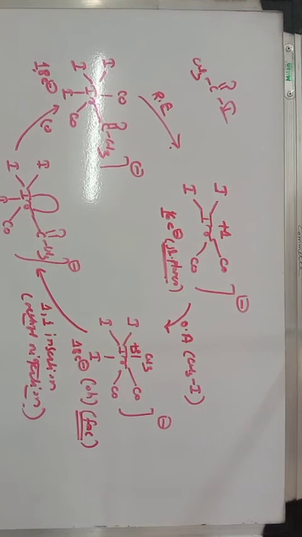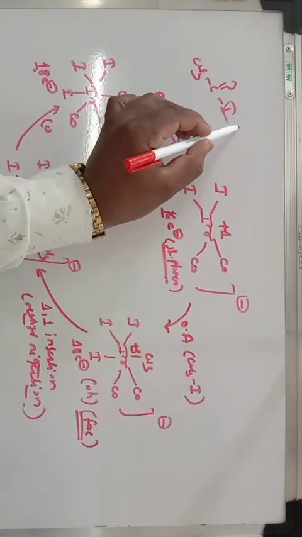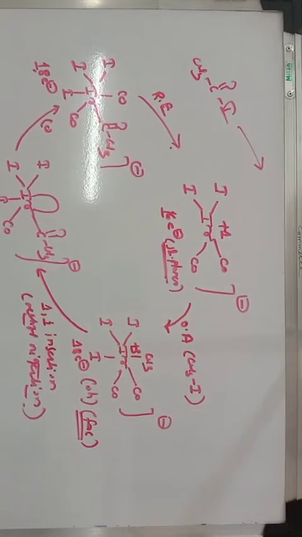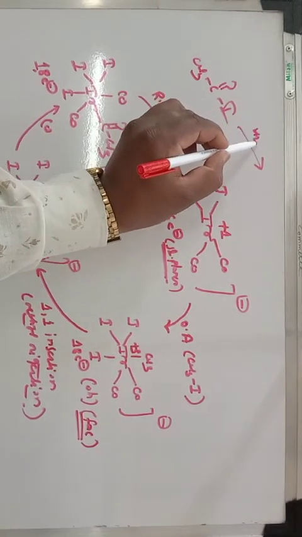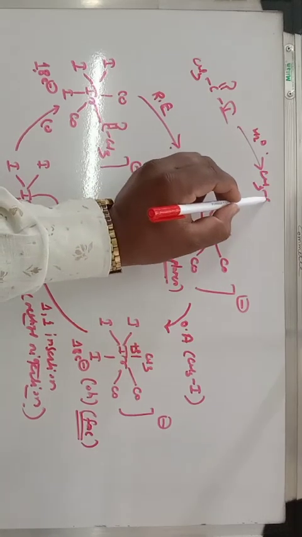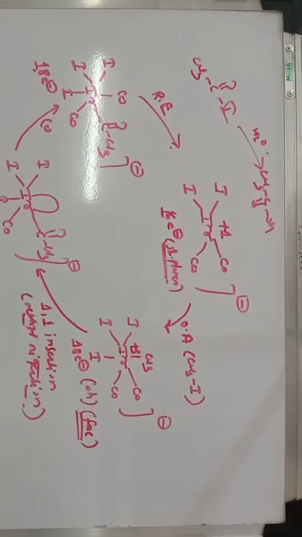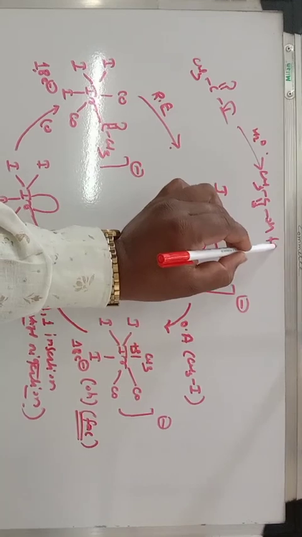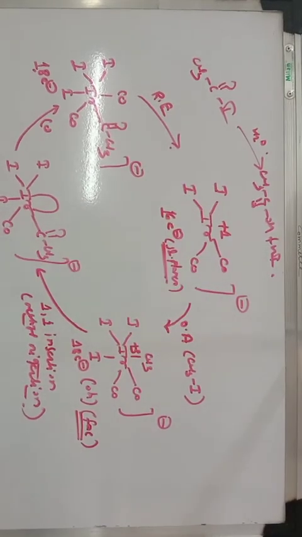Therefore, they undergo reductive elimination to give CH3 C double bond O I, and we get the active form of the catalyst, that is the 16 electron species. This CH3 COI undergoes hydrolysis reaction with water to give acetic acid, that is CH3 C double bond O OH, and again we get HI. So this is the catalytic cycle for the Cativa process.